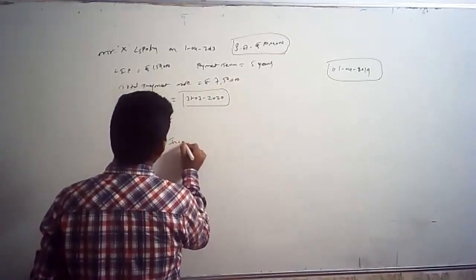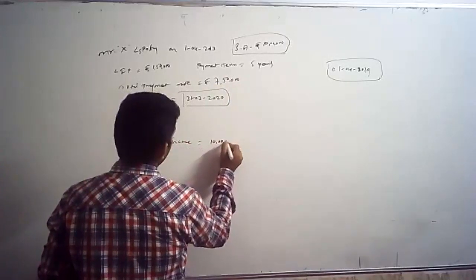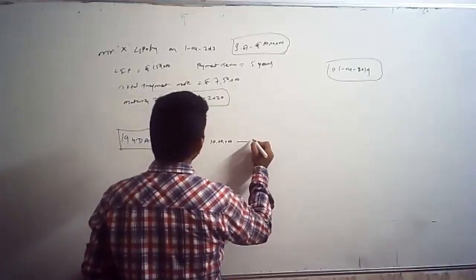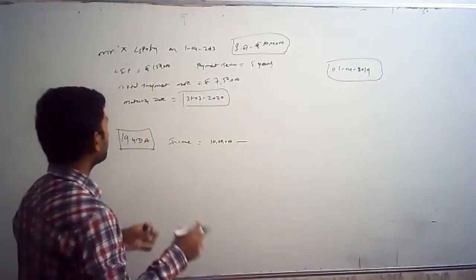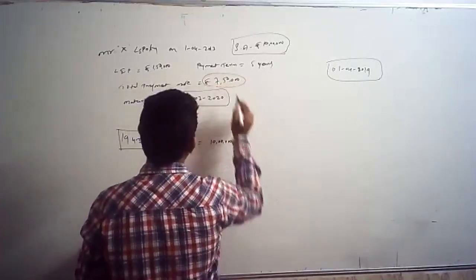Income is equal to 10 lakh rupees, the capital sum assured, less the premium paid during the term of the policy. What is the total amount of premium paid? 7,50,000.